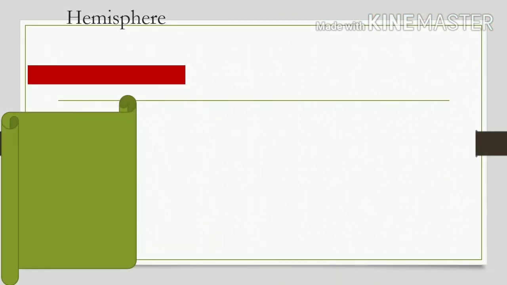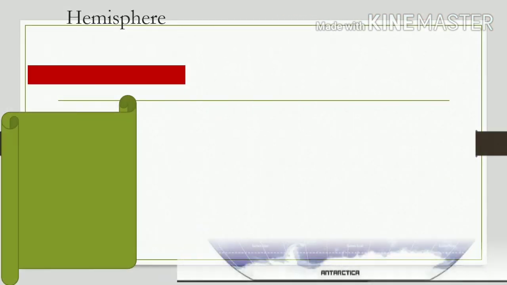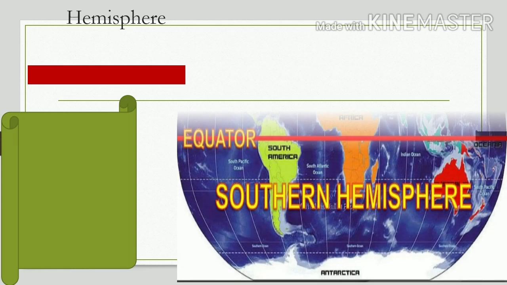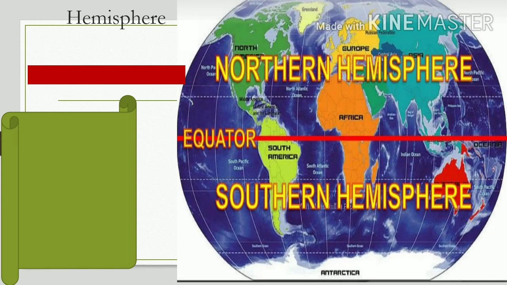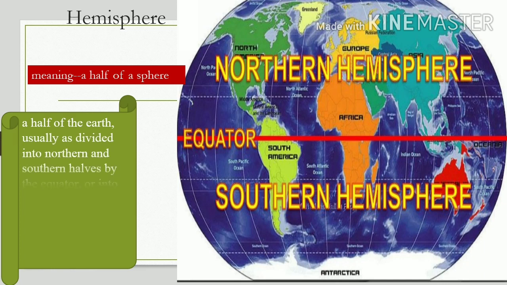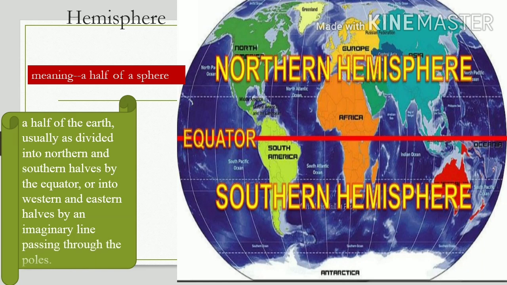Students, now we are moving to learn about hemisphere. What do you mean by hemisphere? Can you answer? The dictionary meaning of hemisphere is a half of a sphere. That means the earth is divided into two, and the half of the earth is known as hemisphere.